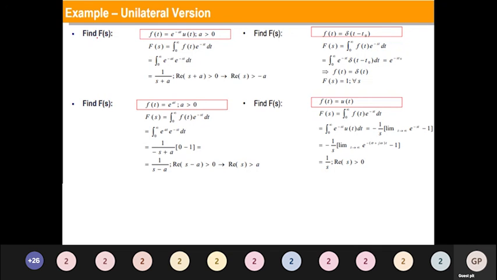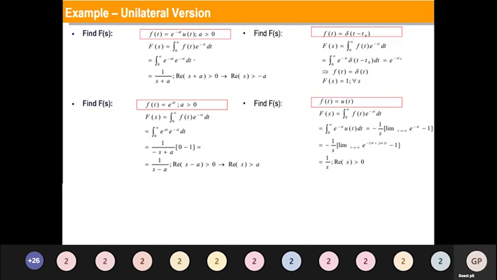Now for the given question, f of t is equal to e to the power minus at u of t for a greater than 0. We have to find the Laplace transform of the given function. The formula for the Laplace transform is the integral from minus infinity to plus infinity if it is bilateral. Here we are discussing the unilateral case, so the formula changes to the integral from 0 to infinity of f of t e to the power minus st dt. I substitute e power minus at u of t here, and I get e power minus at e power minus st dt.